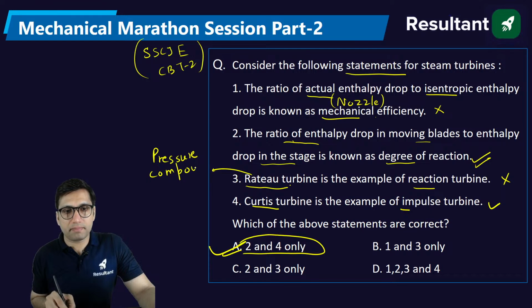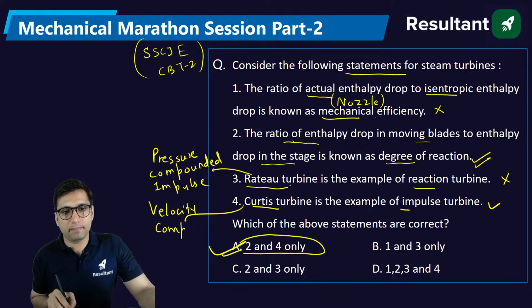Pressure compounded impulse turbine. Okay, and this is velocity compounded impulse turbine. Velocity compounded impulse turbine.